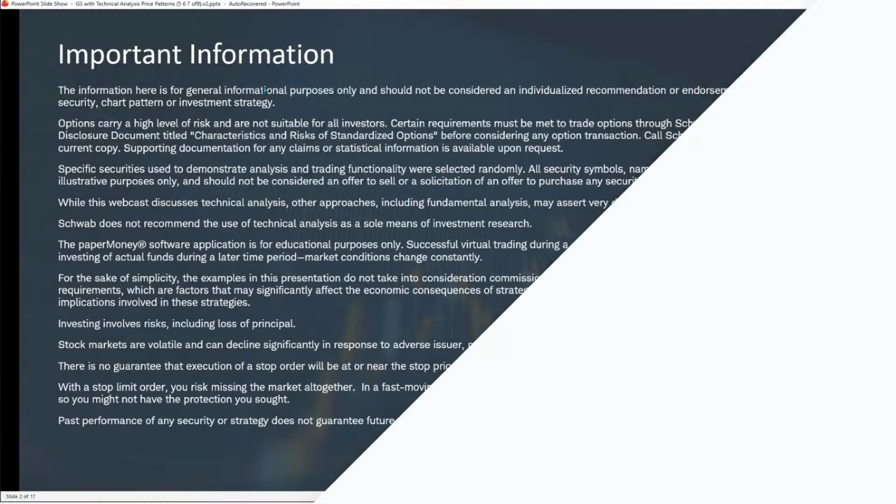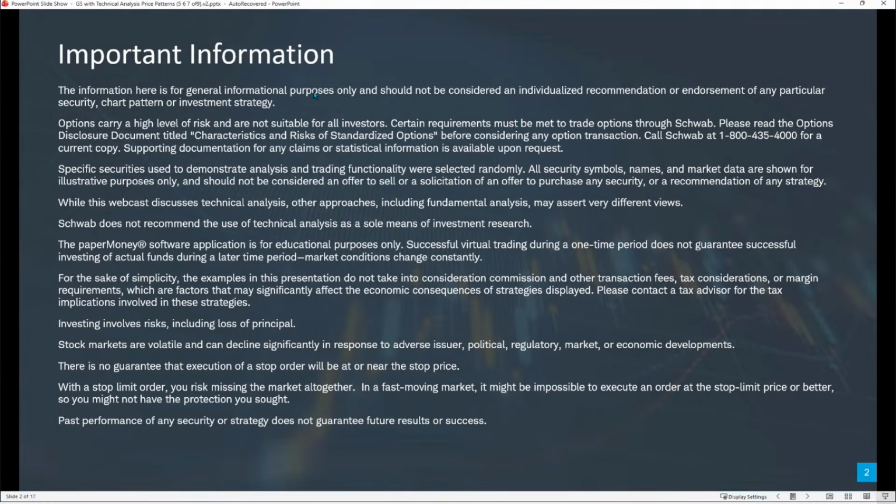Just before we get into the thick of things today, just a quick reminder that everything that we discuss here is for information purposes only. None of it is to be construed as a recommendation on the part of Schwab or myself in recommending any particular investment strategy or chart pattern or stock. We use the Paper Money software application on the Thinkorswim desktop platform, and it is a brilliant place to learn, to hone our skills, to make sure we understand what we're doing, that we have a trading plan in place, that we know how to place orders on the platform, and Paper Money is a great place to practice.